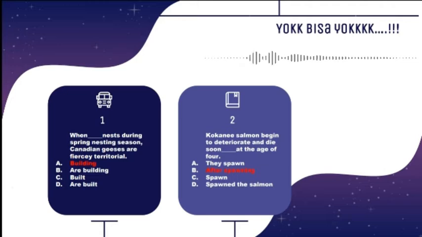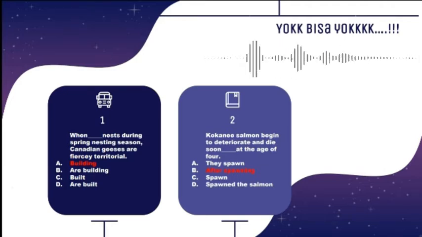For example, when the sentence uses simple present tense, the verb after the subject which has been omitted will be changed into verb ing. And now, how to choose the best answer? We can try to identify the tense used in the sentence.